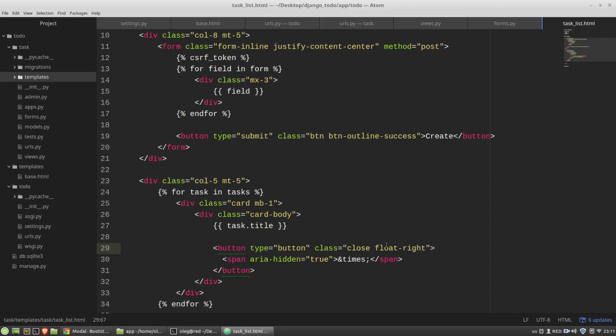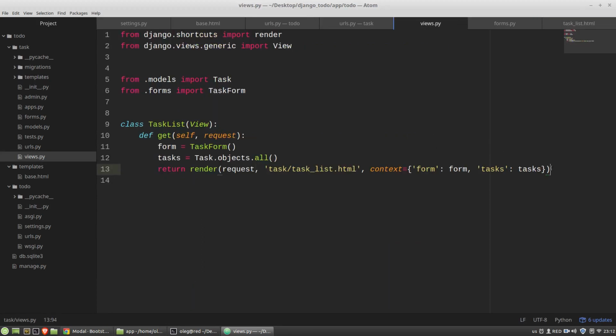Okay, now let's create a new task, and to do it I have to implement the post method of my TaskList class view. And here, first of all, I have to get the data that a user submitted to the form.